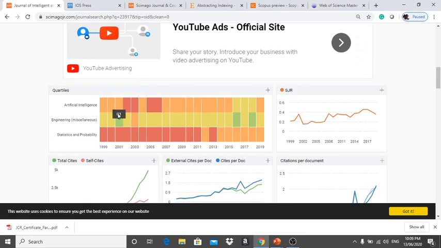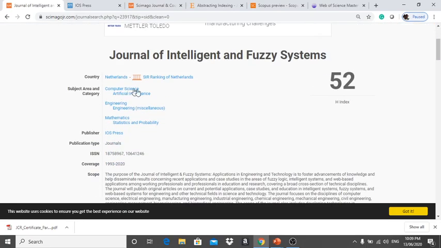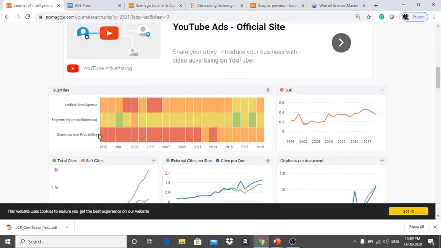One more thing I would like to say here: quartiles. Nowadays Scimago is giving the quartiles of the journal category wise. We already saw which categories are there: artificial intelligence, engineering, statistics. From 1999 to 2019 they are giving categories.